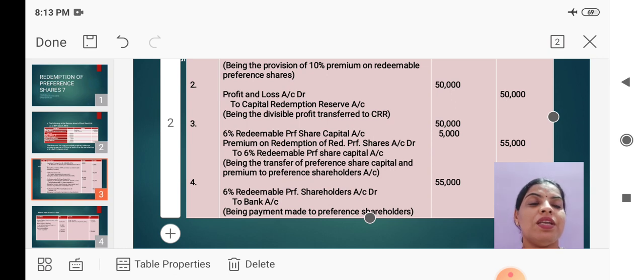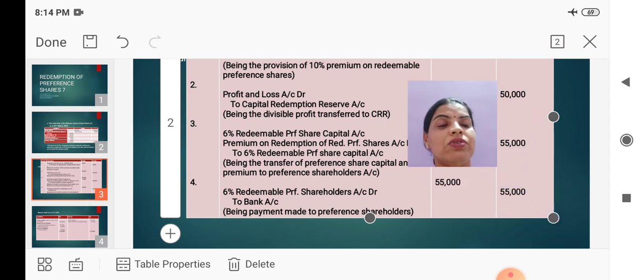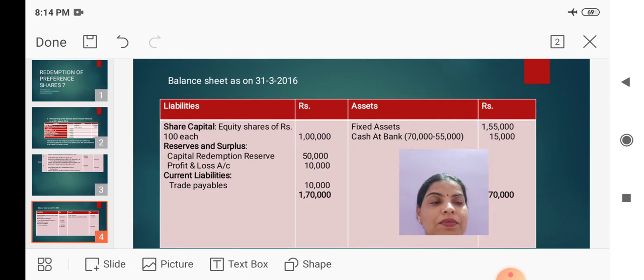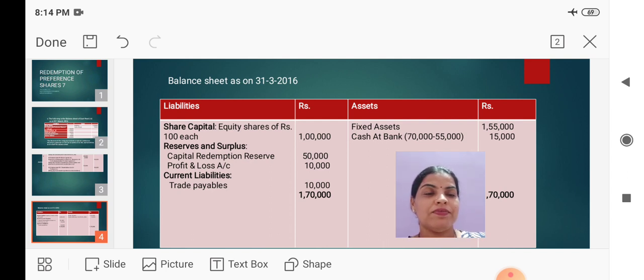And the last entry is for making the final settlement to the redeemable preference shareholders, and the entry is 6% redeemable preference shareholders account debit to bank account. Here in this problem we are asked to prepare the balance sheet. Just go through the balance sheet.